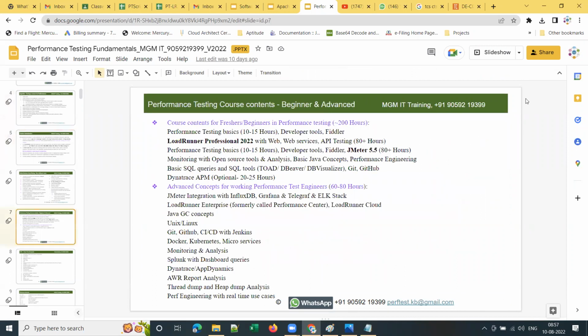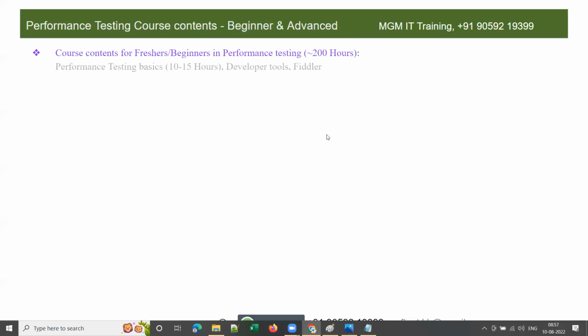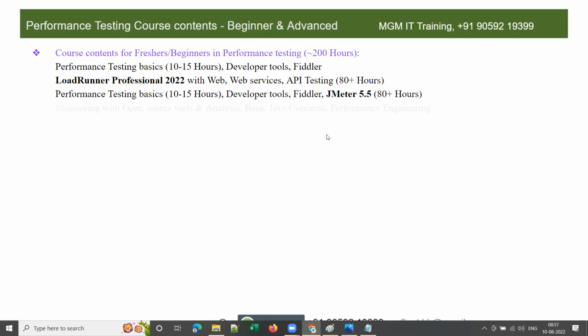Let me go to that slide quickly. So these are the course contents for beginners and advanced, those who are already working in performance. First, let me cover the course contents for beginners. I'm going to spend the initial 10 to 15 hours on performance testing basics, developer tools, and Fiddler, right? No other trainer will spend this much time on basics, but I strongly believe that once you are good in basics, then your scripting will become easy for you, right?